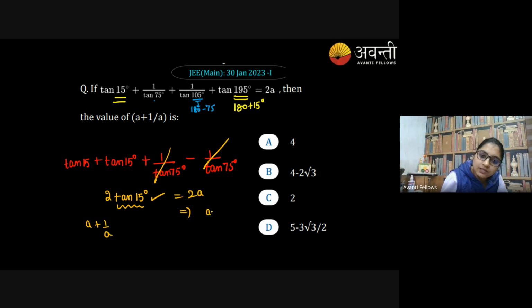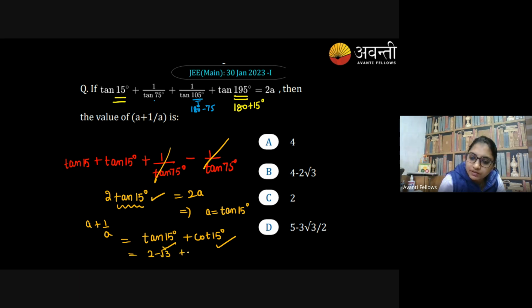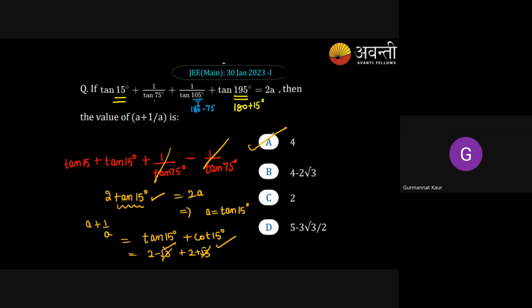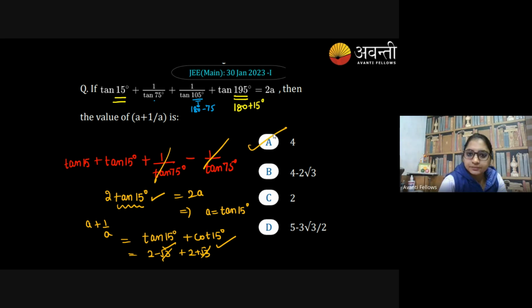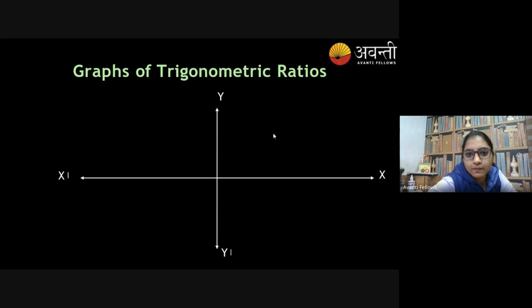It means a is equal to tan 15 degree. So the question is talking about tan 15 degree plus cot 15 degree. The tan 15 and cot 15 values we will learn in the next session. Otherwise, its value is 2 minus root 3 and its value is 2 plus root 3. So they will be cancelled. Your answer is 4. Got it? Yes, ma'am.